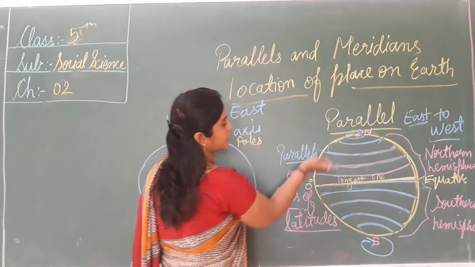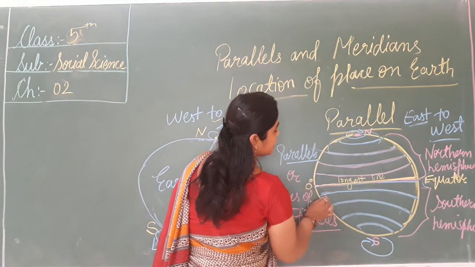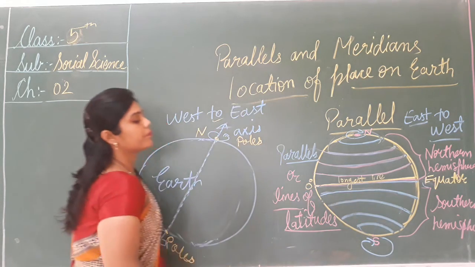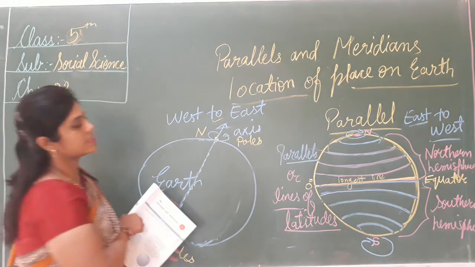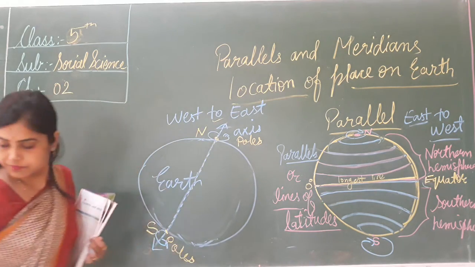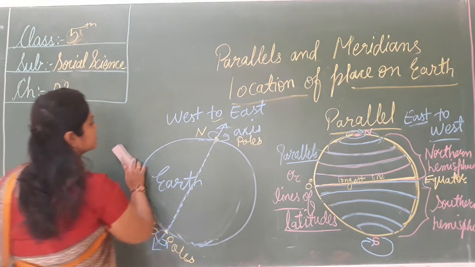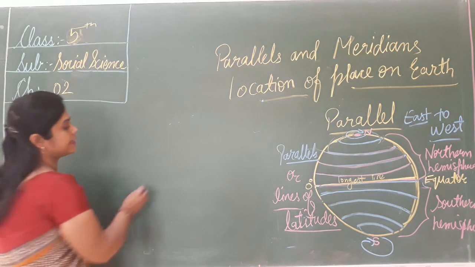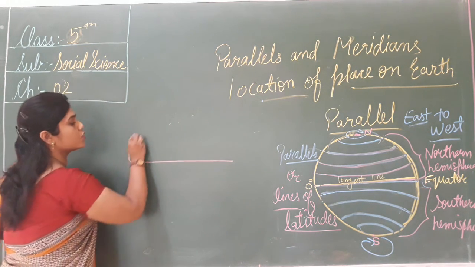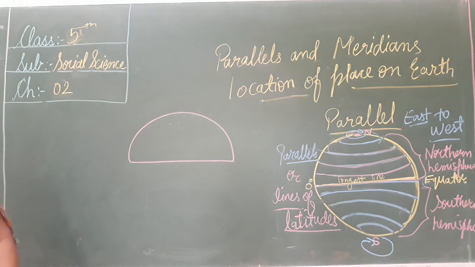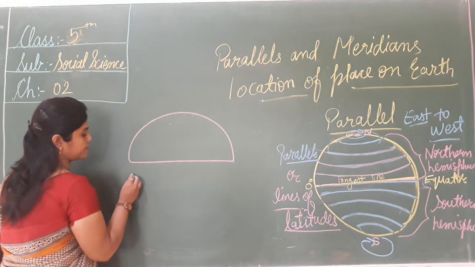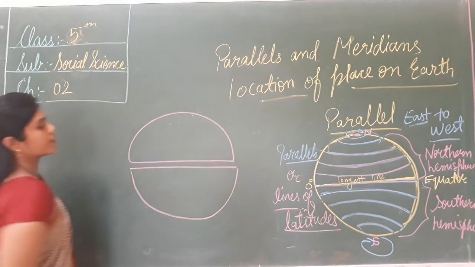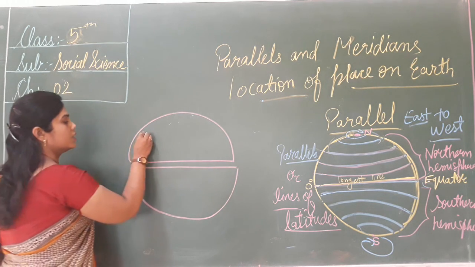The equator divides the earth into two equal parts, the northern hemisphere and the southern hemisphere.